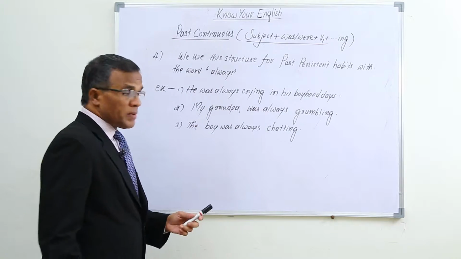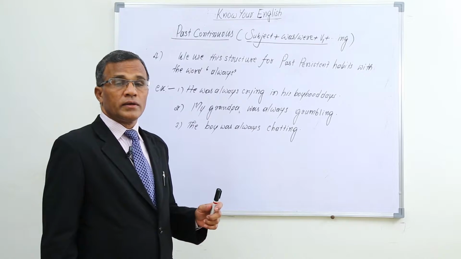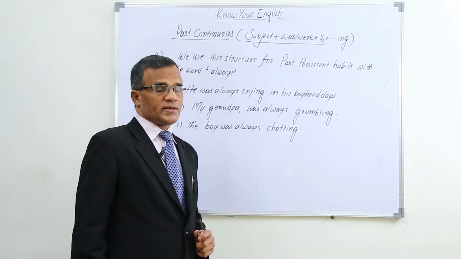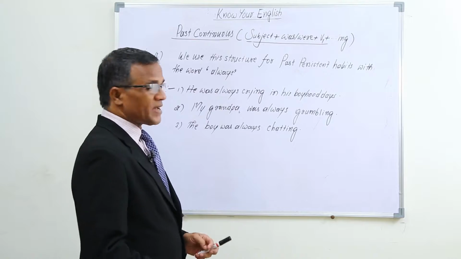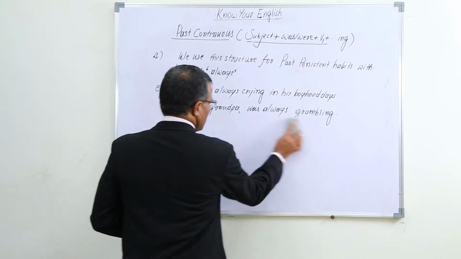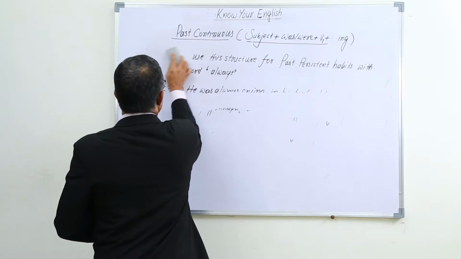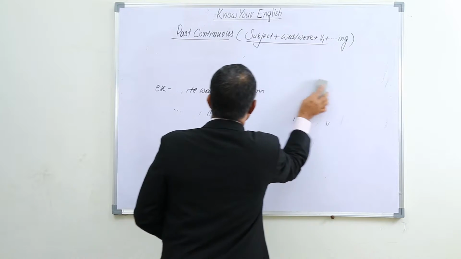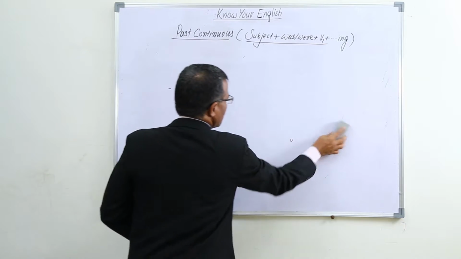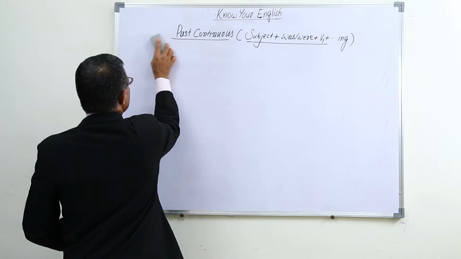And to describe the background of some incident in the past, also we use past continuous. Let's learn the fifth condition also.